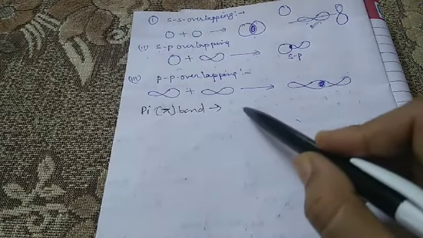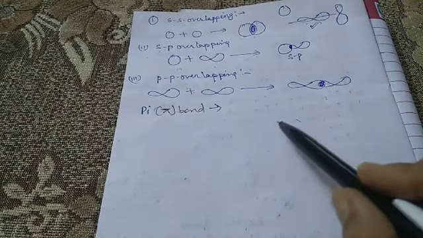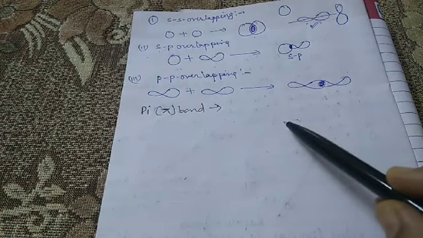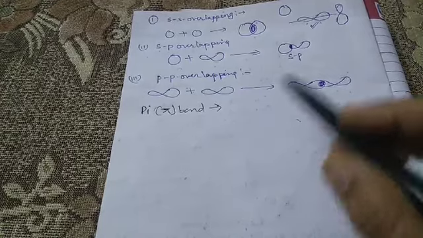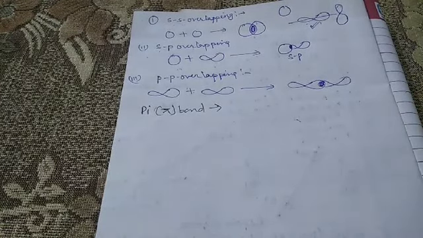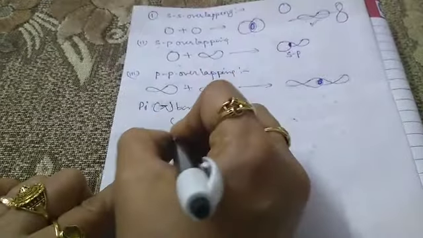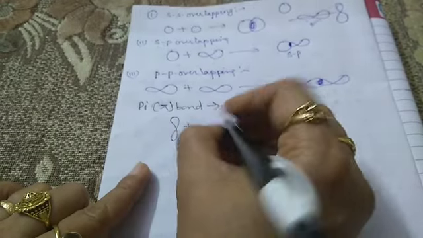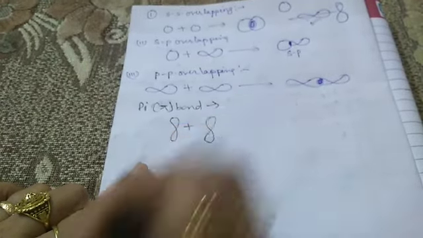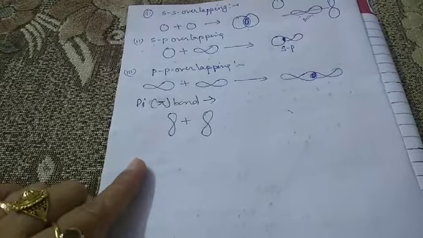So the orbital obtained as a result of the side-wise overlap consists of two saucer type charge clouds above and below the plane of the participating atoms. Now in case of the pi bond, the overlapping is like this. This is one p orbital, and this is another p orbital.